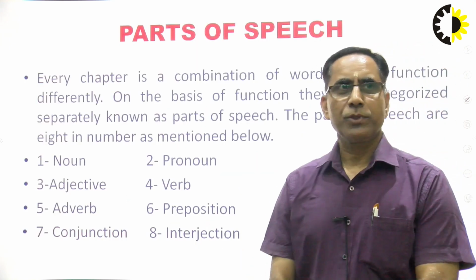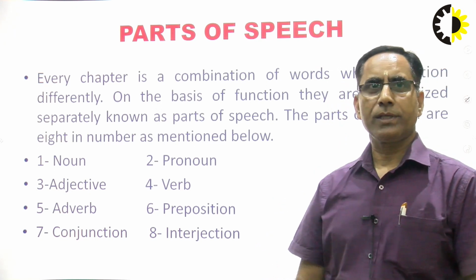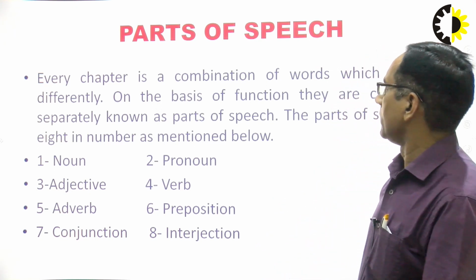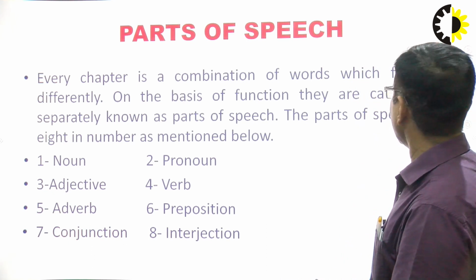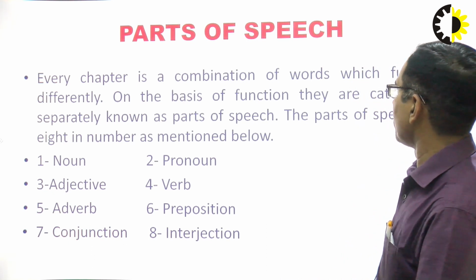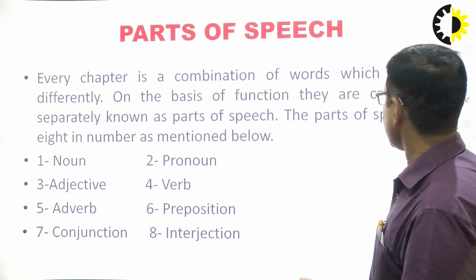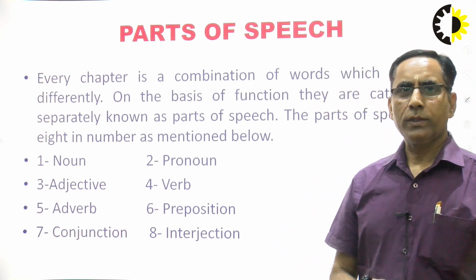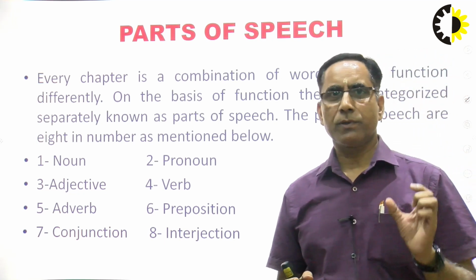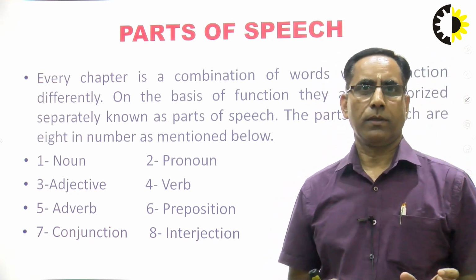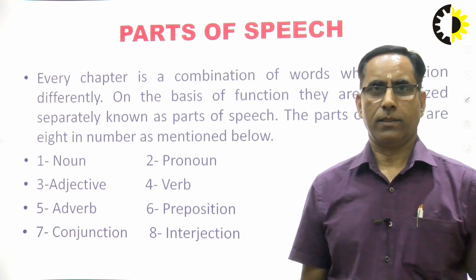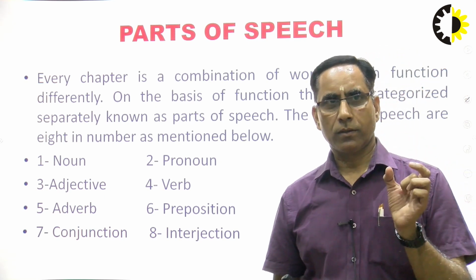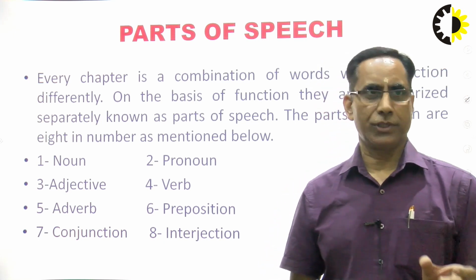So, parts of speech. Every sentence is a combination of words which function differently. On the basis of function, they are categorized separately, known as the parts of speech. The parts of speech are 8 in number, as mentioned below. Every word has a specific place, a specific category. Whenever we write sentences or even paragraphs, we should know which word has which position.